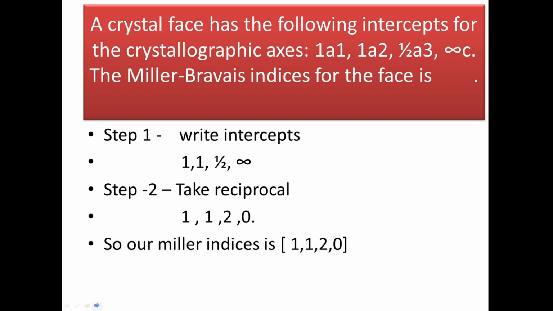infinite c. The Miller indices of the face is. Now to calculate the Miller indices, we have two steps. First, write the intercept. Here we have the intercepts as 1, 1, 1 by 2 and infinite. Then step 2, take the reciprocal. Then we will get 1, 1. The reciprocal of 1 by 2 is 2 and the reciprocal of infinite is 0. Now they are already in whole number form. So there is no need to convert and our answer is 1120.